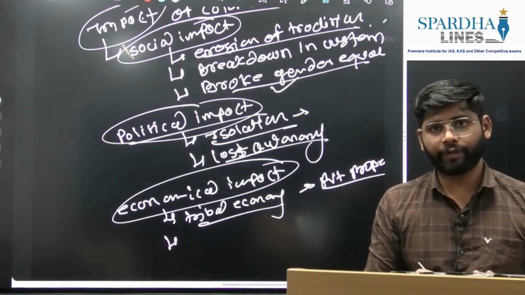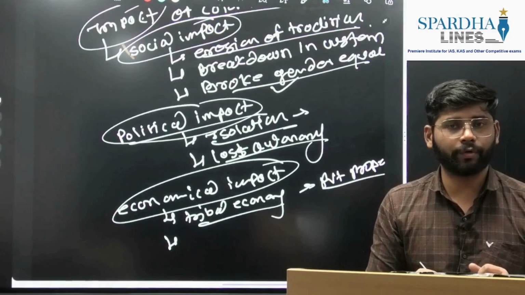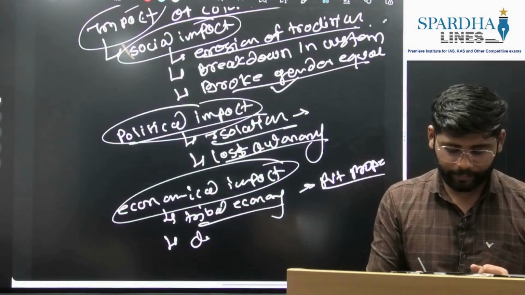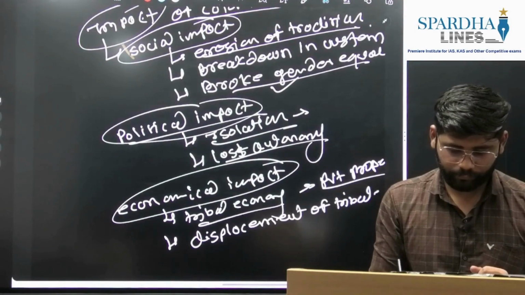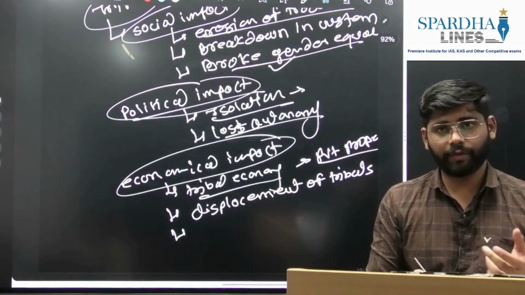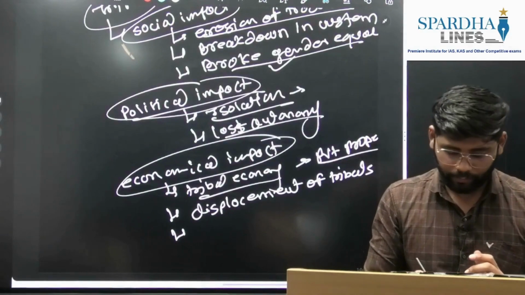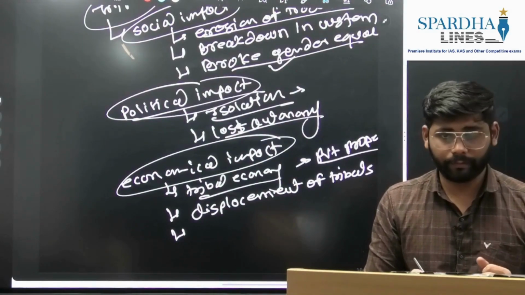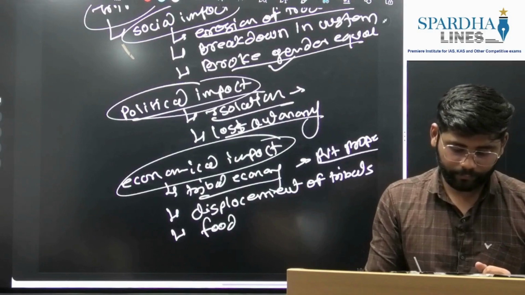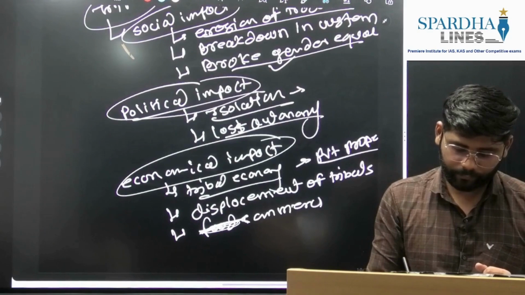Again, the British imposed restrictions on the use of forest produce. This led to displacement of tribals. Again, the expansion of commercial agriculture into tribal land led to the loss of the self-sustaining economy and food insecurity. Commercialization is the main facet.